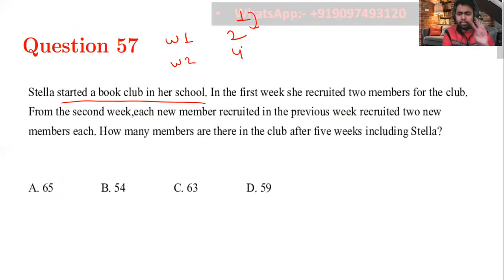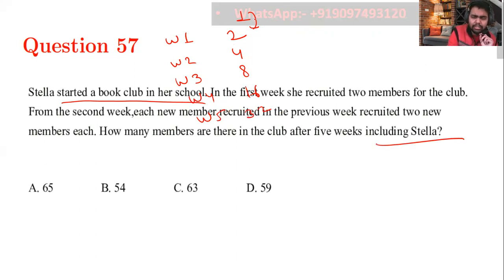Both will recruit 2 and 2 members, so total 2 multiplied by 2. The same way, the series will go multiplied by 2, because these 4 members will again recruit 2 members each. So week 3 it would be 8, week 4 it would be 16, and week 5 it would be 32.